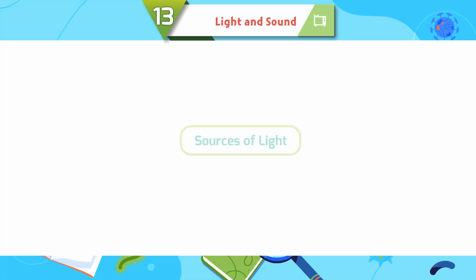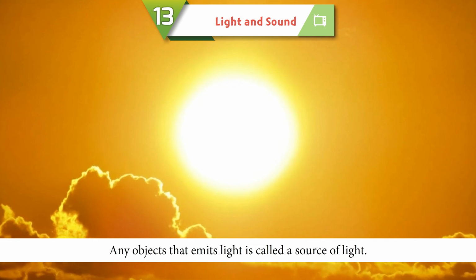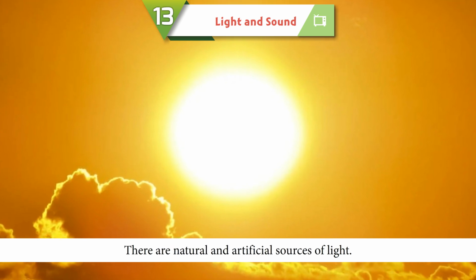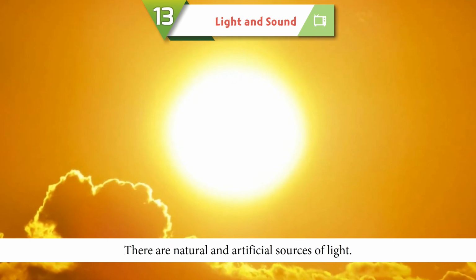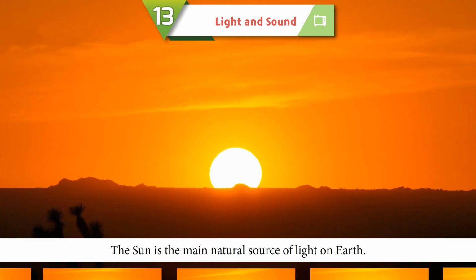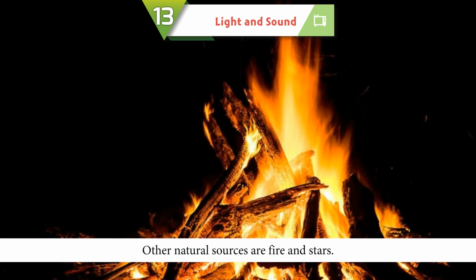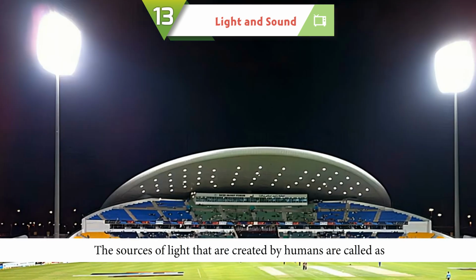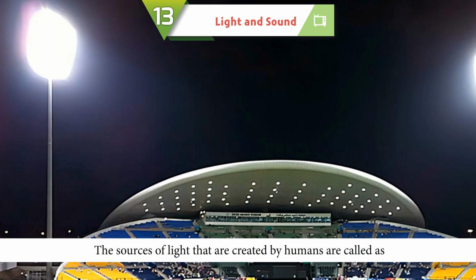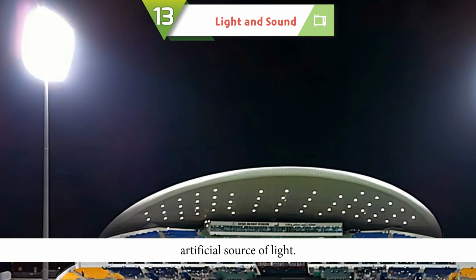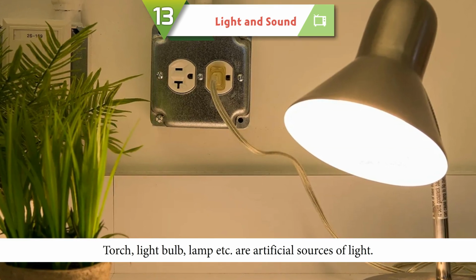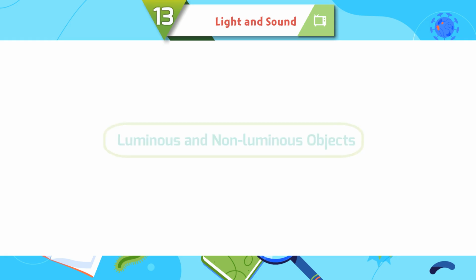Sources of light. Any object that emits light is called a source of light. There are natural and artificial sources of light. The sun is the main natural source of light on earth. Other natural sources are fire and stars. The sources of light that are created by humans are called artificial sources of light. Torch, light bulb, lamp, etc. are artificial sources of light.